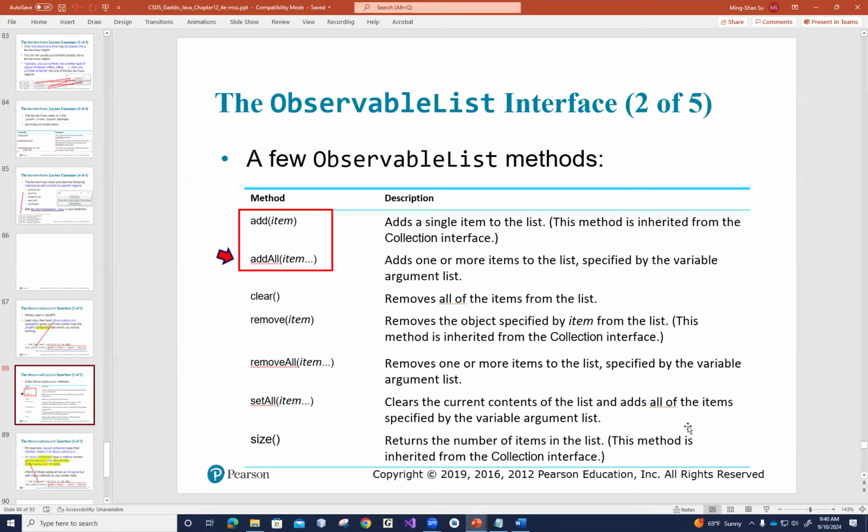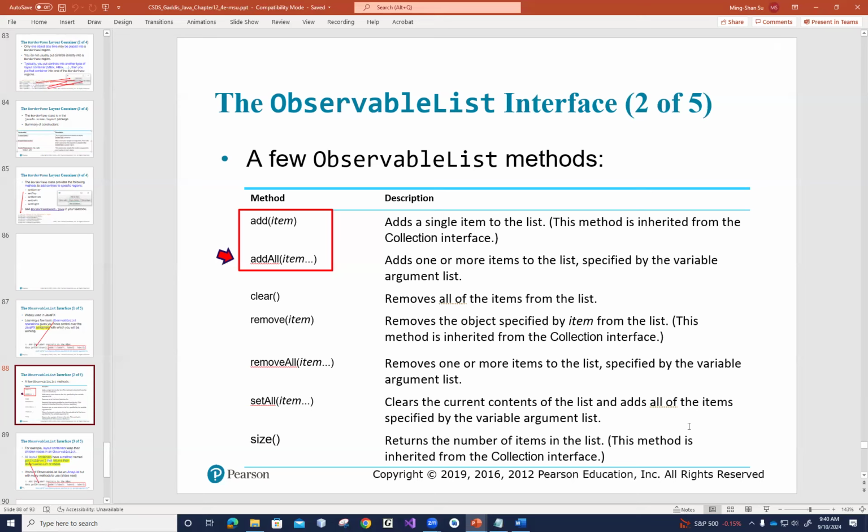That is one example. Or maybe customers change their mind and want to delete all the selected items. Then by calling clear, you remove all the items from the list.